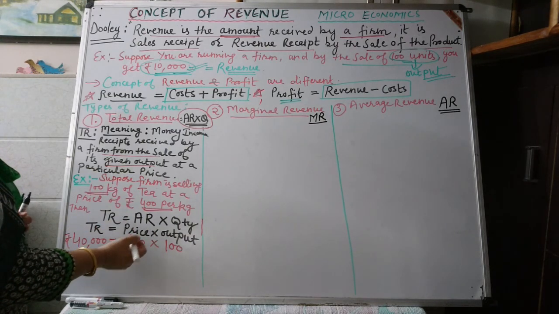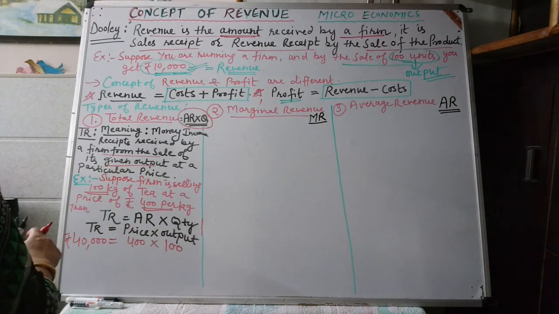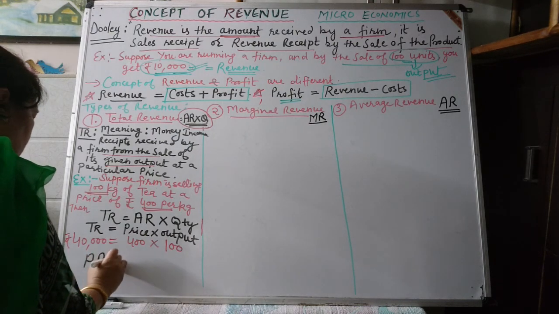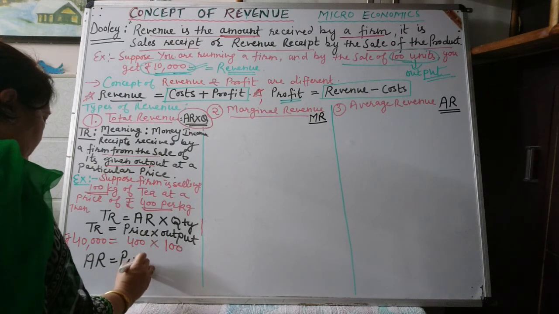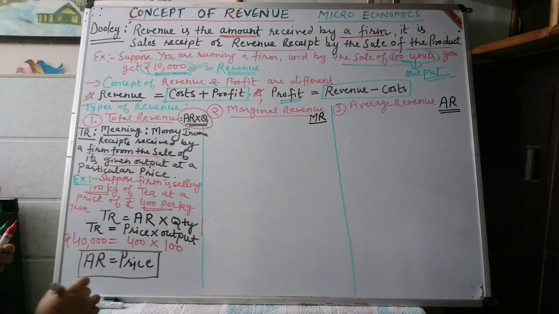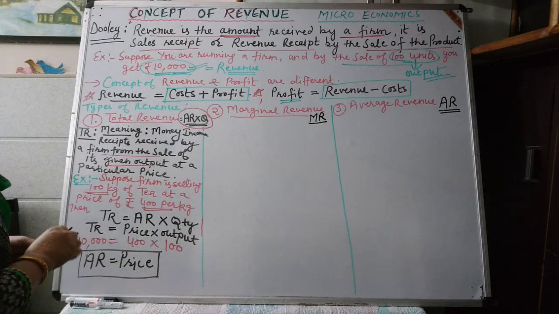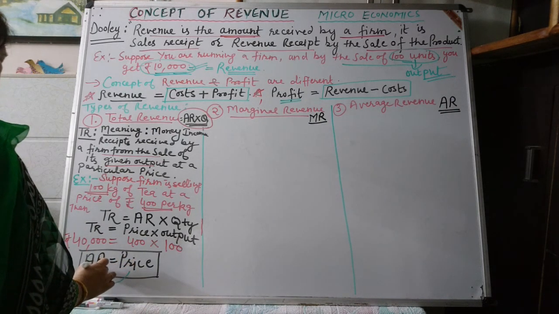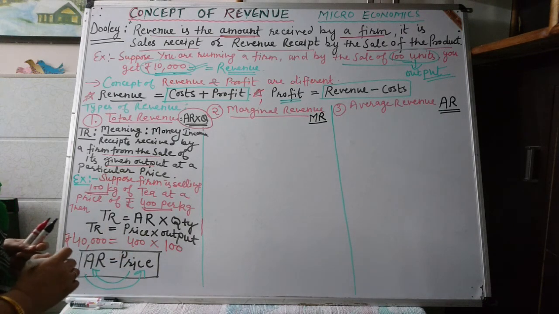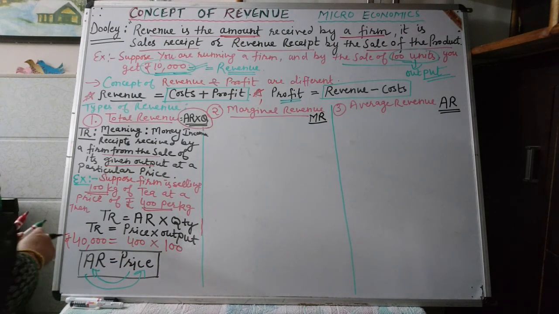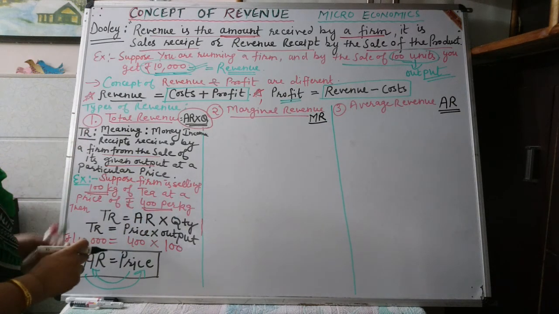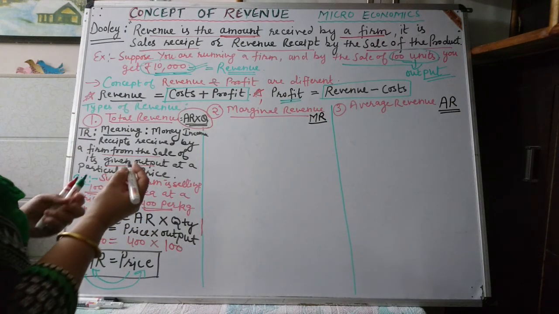We can also say that average revenue is equal to price of the product. Instead of average revenue we can write price, and instead of price we can write average revenue. Both are the same. There is no difference between price and average revenue. Here average revenue means 400 rupees. In this way total revenue can be calculated.